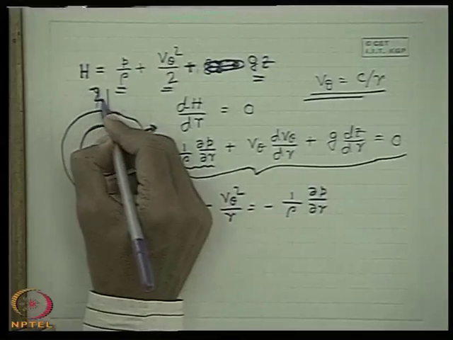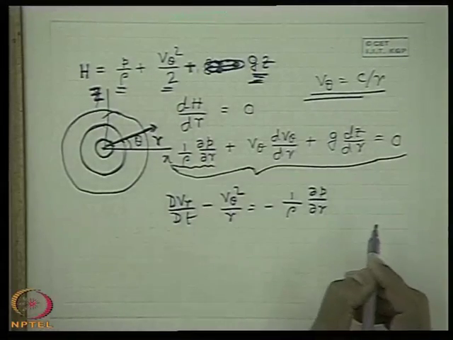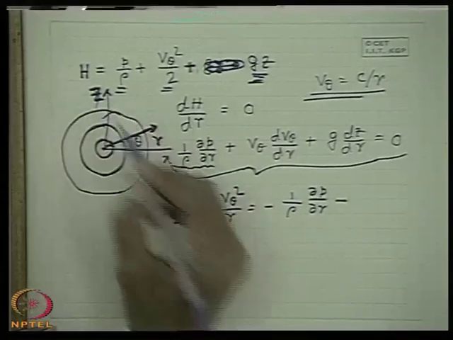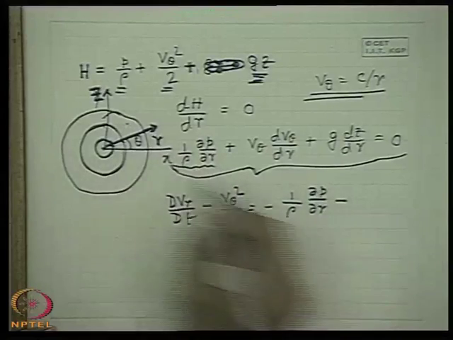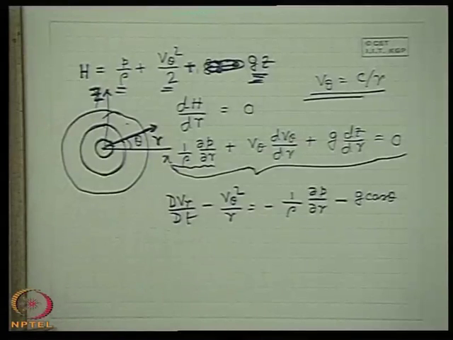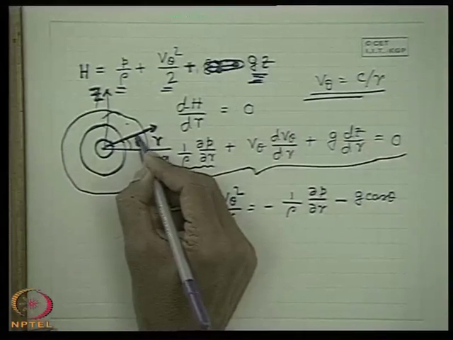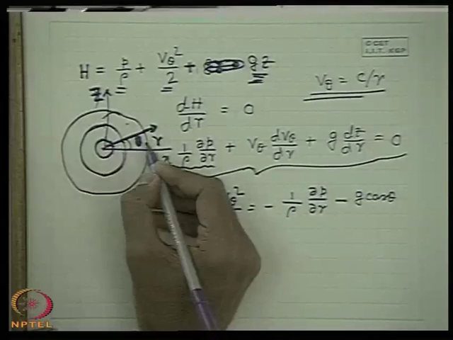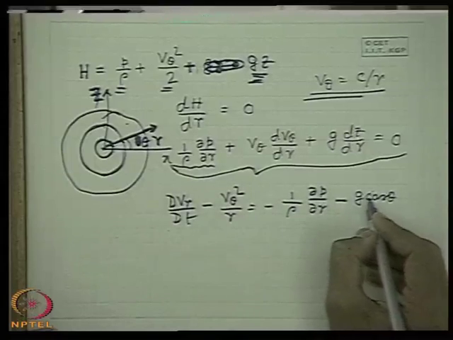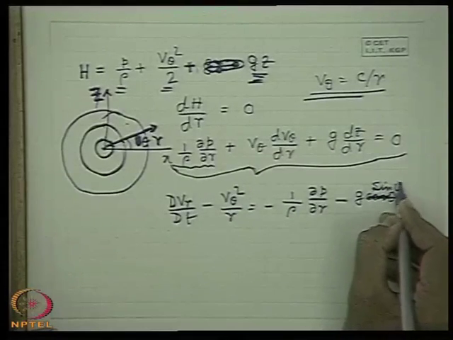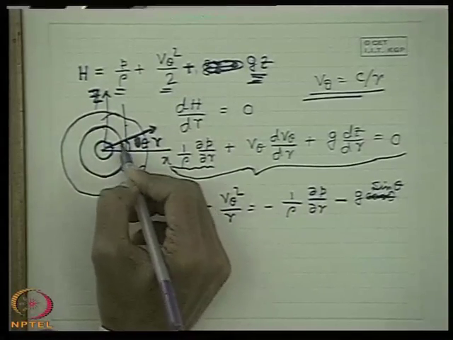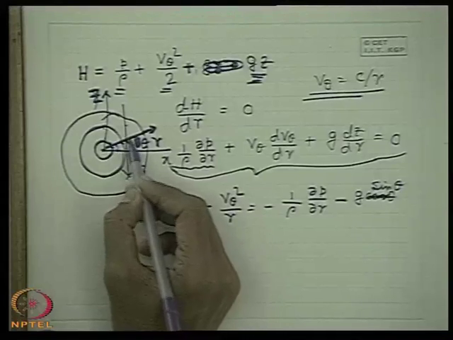Here of course I should not show it as y; I have taken z, which is positive upward vertically, so the body force term will be minus g cos theta. Here we consider theta with the vertical; of course you can consider it with the horizontal, in which case it will be g sin theta. It depends upon the angle theta you take, because g is acting vertically downward. If you take this as theta, it will be g sin theta.